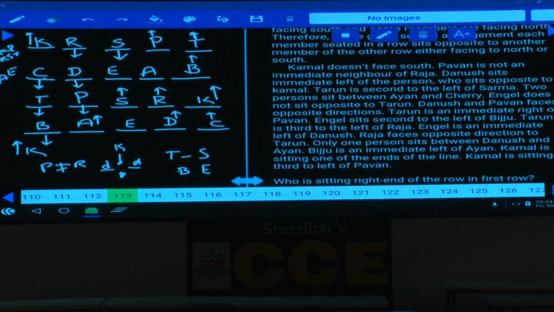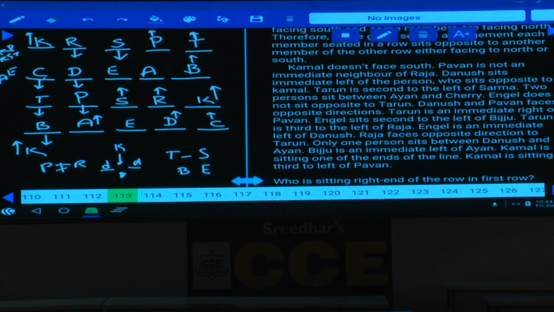And next one, Dhanush and Pawan face opposite. D and P are in opposite directions, we have taken that one. Tarun is an immediate right of Pawan. E is seated second to the left of B. Tarun is second to the left of R. E is an immediate left of Dhanush.